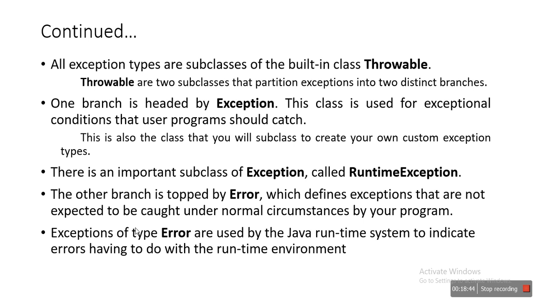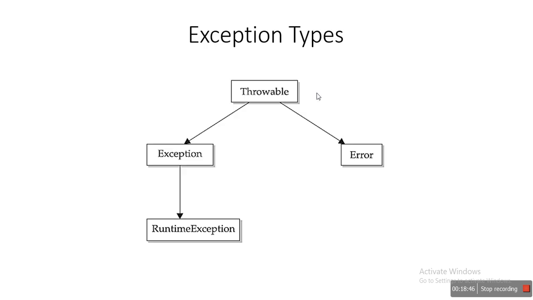So this is all about the exception types, the class hierarchy. First is Throwable, and this Throwable is the parent class of all the exceptions. The child class of Throwable is Exception, and one more child class is Error. The subclass of the Exception class is RuntimeException.